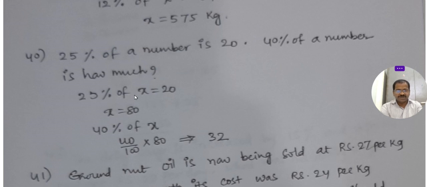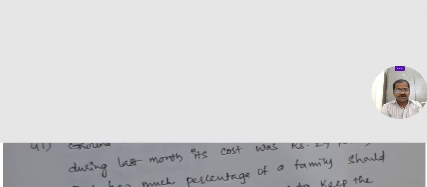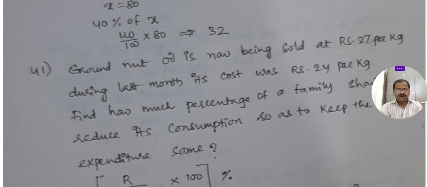Next, 25% of a number is 20. 25% of something is 20. 40% of that number is how much? First we have to find this 25% of x. 25% means 25 by 100 into x is 20. X is 80. Then we have to find 40% of the number. We don't know the number, that is x. 40% of x means 40 by 100 into 80. 32 is the result.